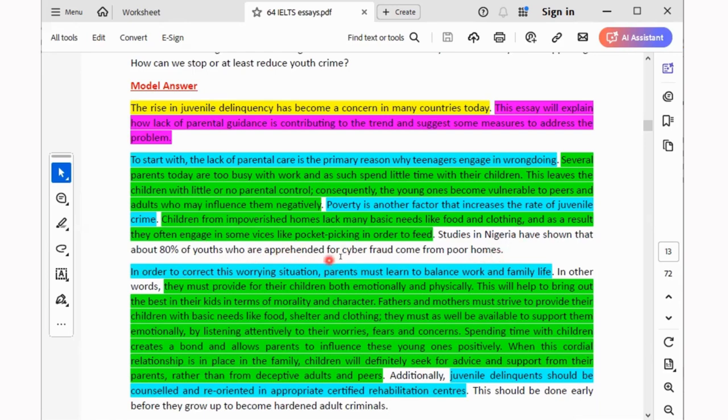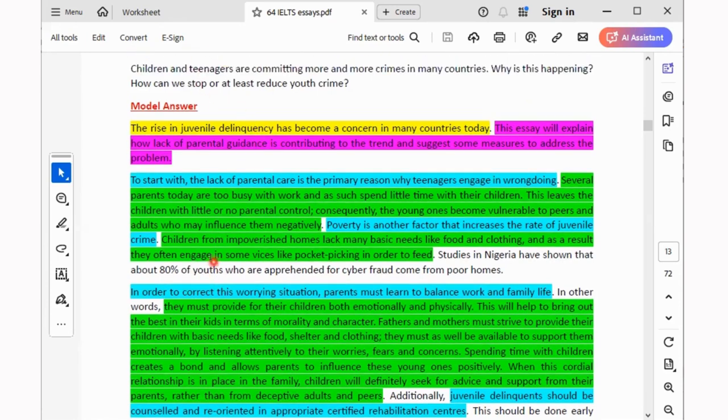So you see, the little mistake I can see in this sentence is this word, youth. This person should have used what? Teenagers. 80% of teenagers, because like I said earlier on, you can't really call these guys teenagers and children. You can't call them youths. You understand? So somebody says, does that mean that if I write this kind of thing, I will score 4.0? No, that's not the meaning. You cannot score 4.0. You understand?